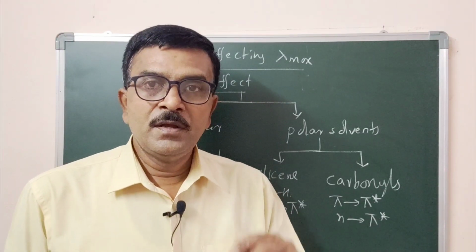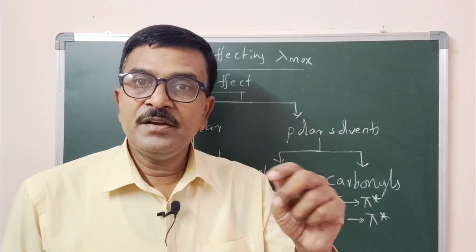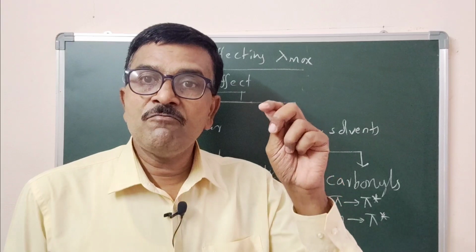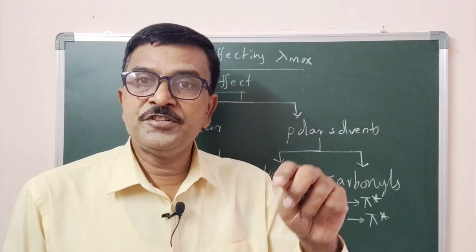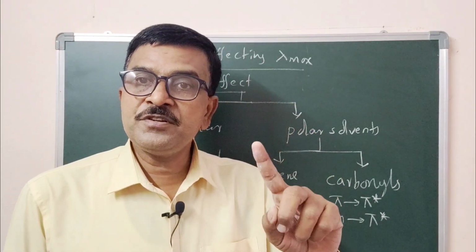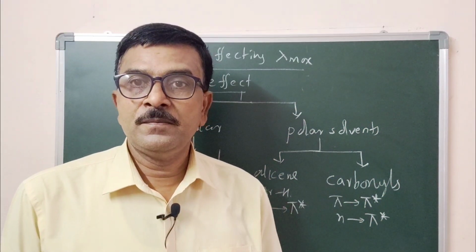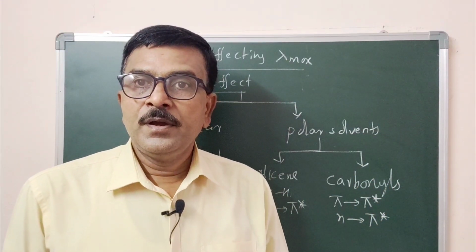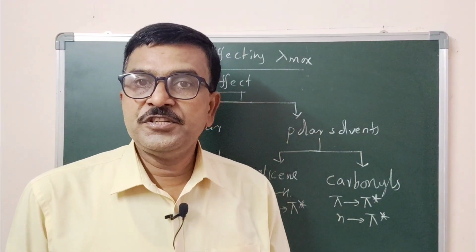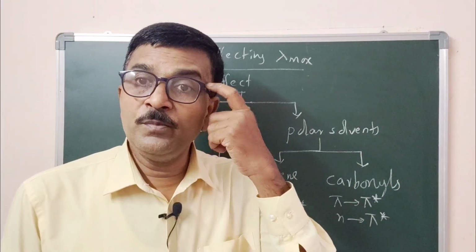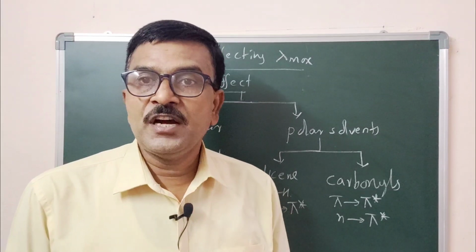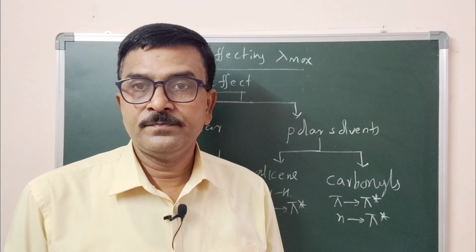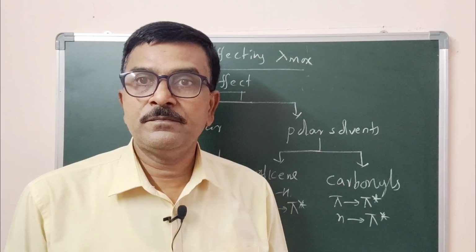Are you following? The polar solvent shifts the pi to pi star absorption maxima towards longer wavelength, that is bathochromic shift, and the n to pi star absorption maxima towards shorter wavelength, that is hypsochromic shift. This is about solvent effect.